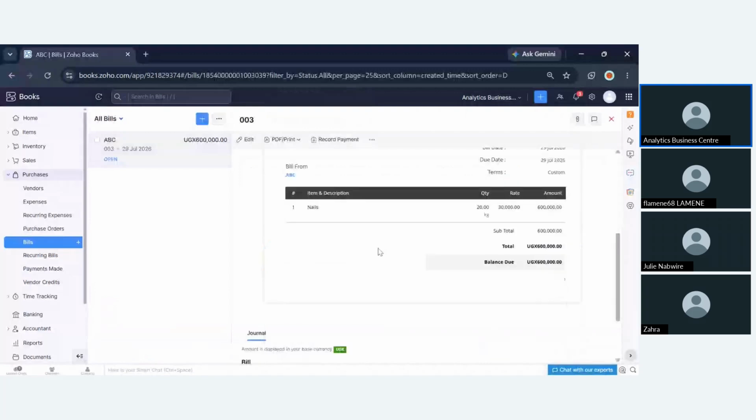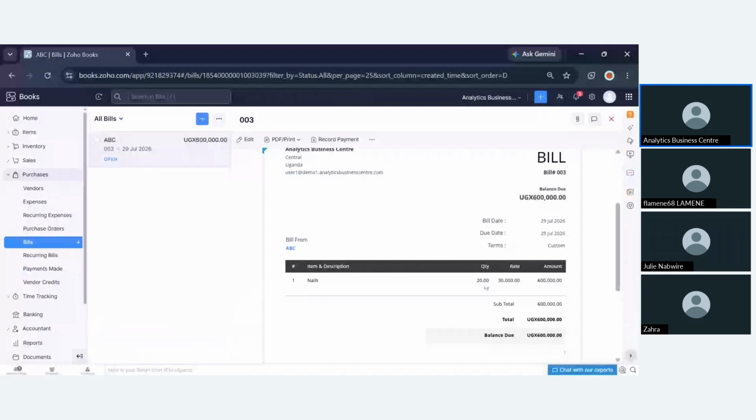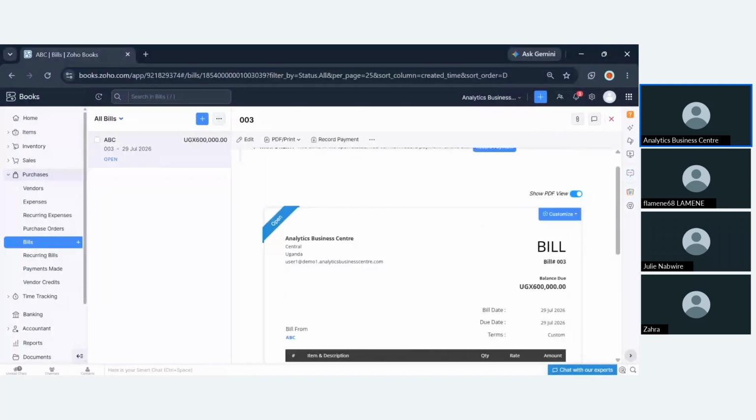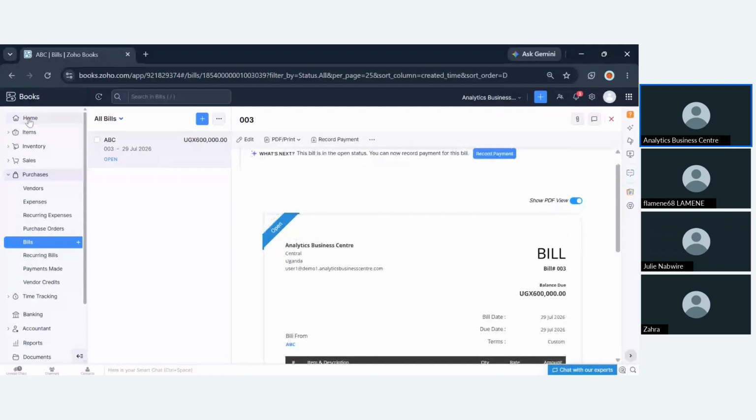This is when a supplier sends you an invoice, you will respond to that invoice in Zoho Books by creating a bill. When you create a bill in Zoho Books, you're telling the system that actually I have a payable, just like how we saw on our dashboard.